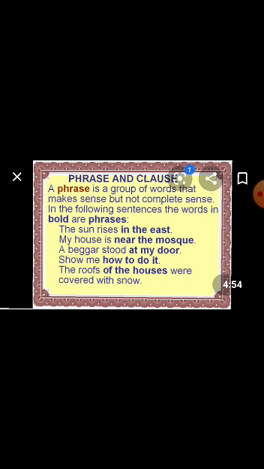Show me how to do it. How to do it. It's a group of words. Make sense but not complete sense. That's why it's a phrase. The roofs of the houses were covered with snow. Of the houses is a phrase.